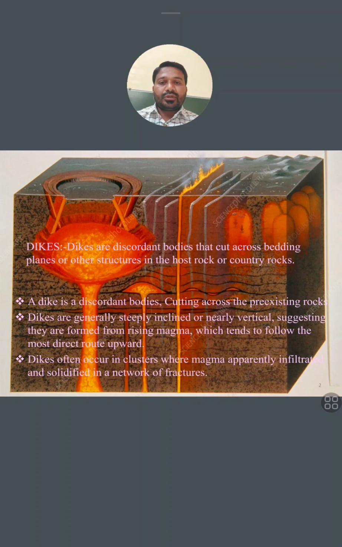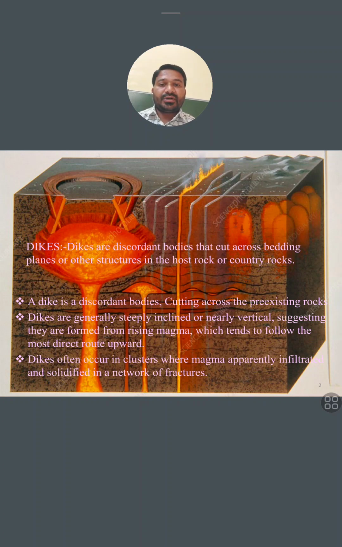So when it comes out, during its journey it cuts the pre-existing rocks, and the material it leaves behind in that pipe is called the dike. In simple words, dikes are discordant bodies that cut across bedding planes or other structures in the host rock or country rock. In a simple definition, a dike is a discordant body cutting across the pre-existing rock. Discordant means it disturbs the country rock, cross-cutting it.